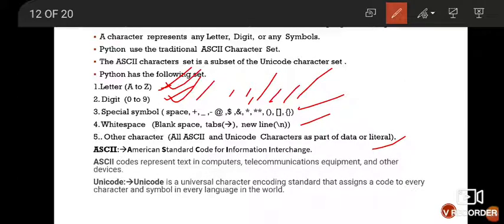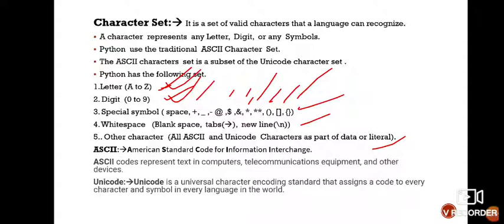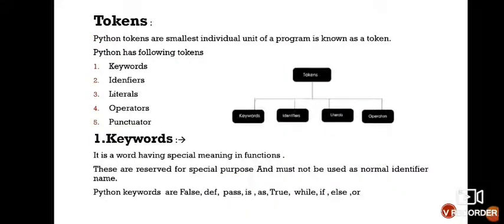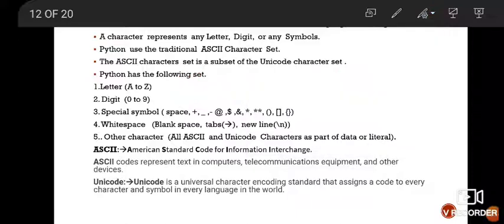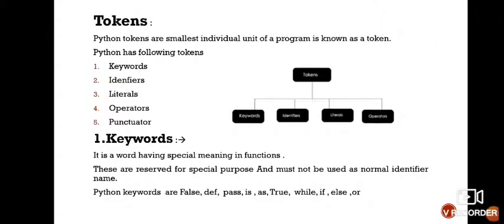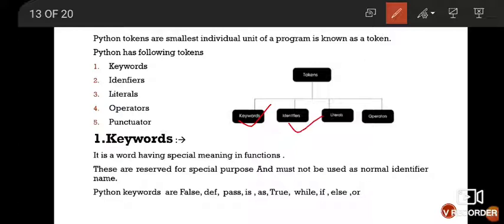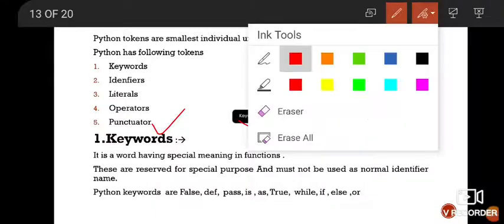These are very important in Python programming. Okay, so next is your token. Token is what? Basically, Python tokens are the smallest individual units of a program, known as tokens. So Python has the following tokens: keyword, identifier, literal, operator and punctuator. Okay, this is very important for Python programming. So let me discuss one by one.